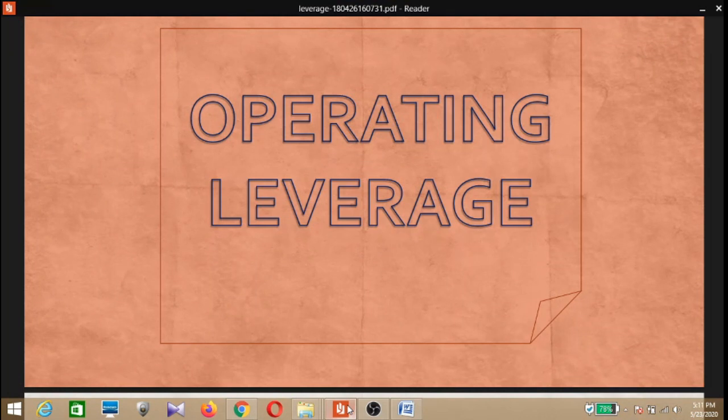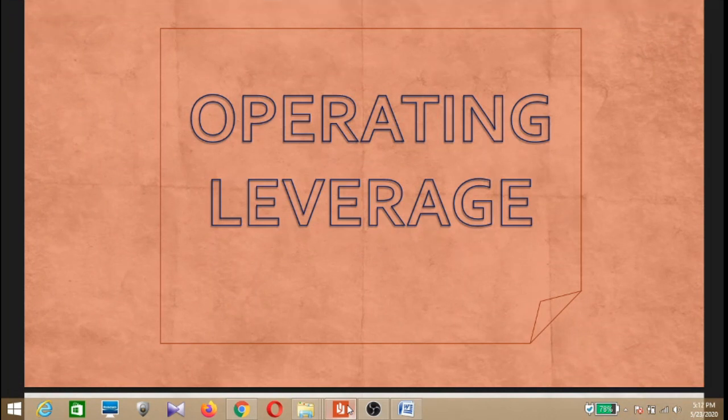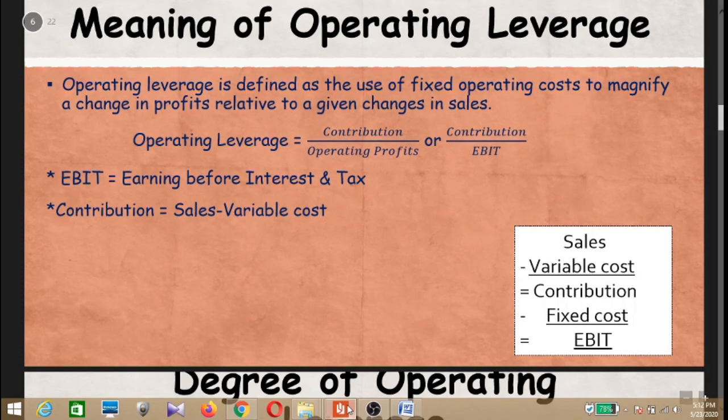Operating leverage. We need to understand the concept of operating leverage, or when we can say that operating leverage is present in a firm, or when we can say that the firm is having operating leverage. That's what we are going to see. So first of all, the meaning of operating leverage. The operating leverage is defined as the use of fixed operating cost to magnify a change in profits relative to a given change in sales.